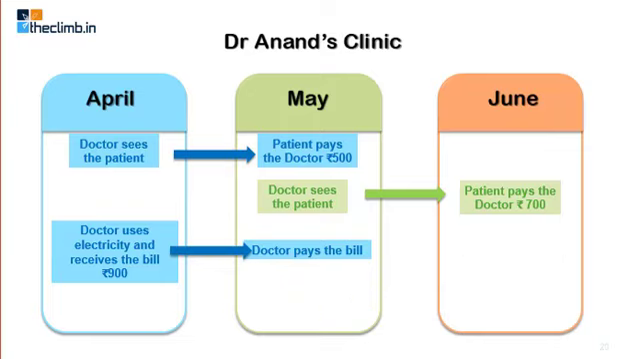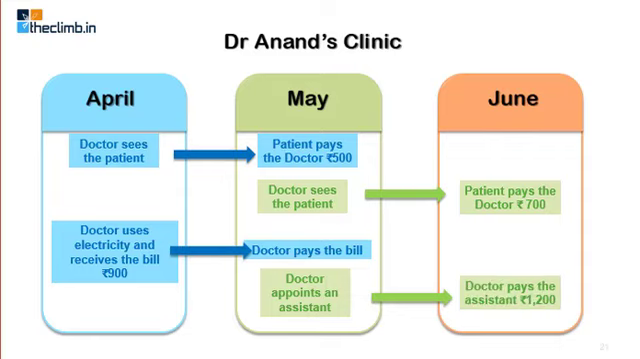A doctor appoints an assistant, and that assistant is appointed in the month of May. The assistant works with the doctor for the entire month of May, but by the time the doctor pays that assistant, it is already the month of June. So should the rupees 1200 which is paid to the assistant be considered as an expense of May or as an expense of June? So these are the problems.